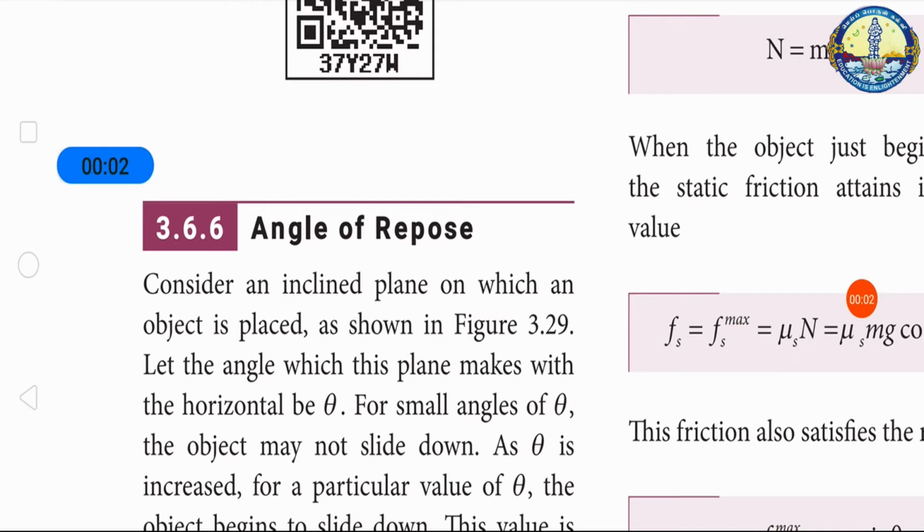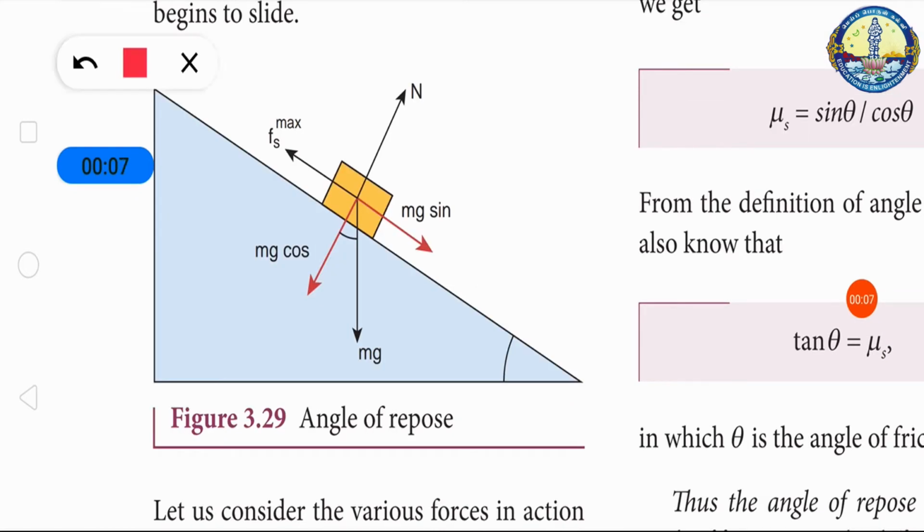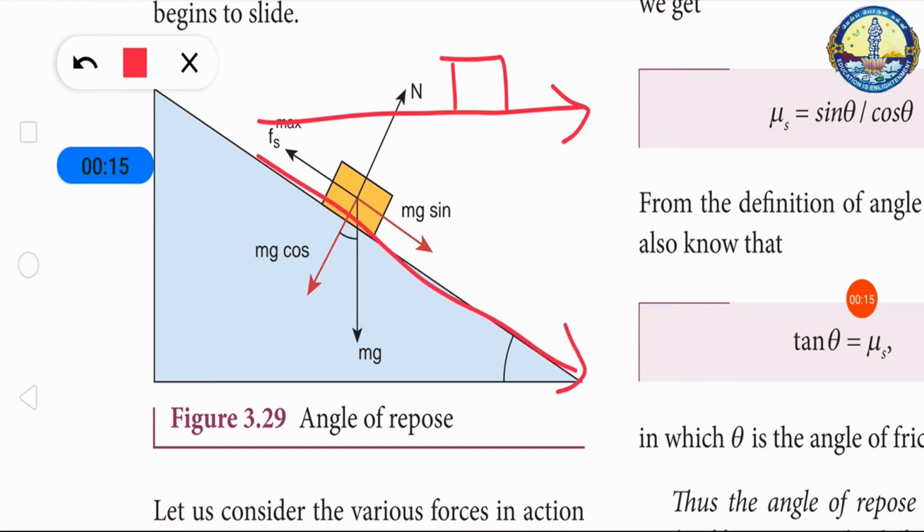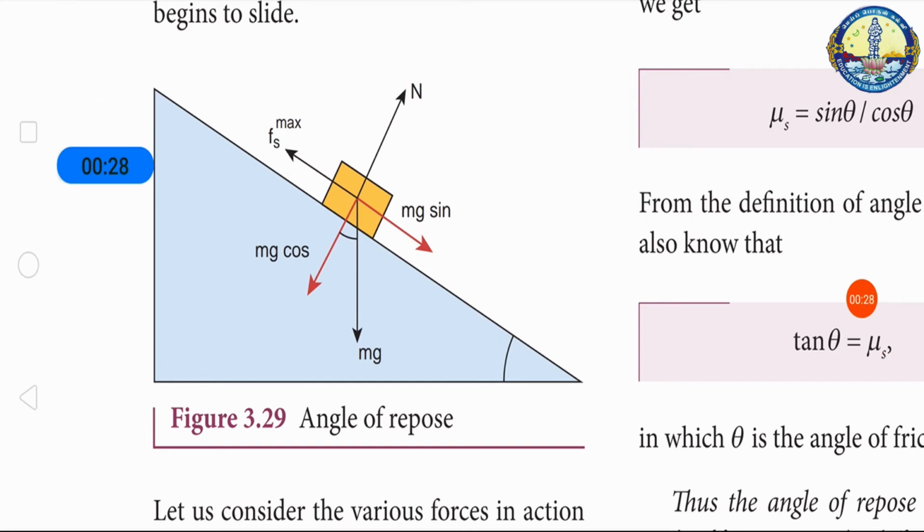Angle of repose. When an object is placed on a horizontal plane, it will not slide, but when it is kept at an inclined angle, and the angle is increased, the object begins to slide. For a small angle theta, the object may not slide down. As theta is increased, for a particular value of theta the object begins to slide down. This value is called the angle of repose.